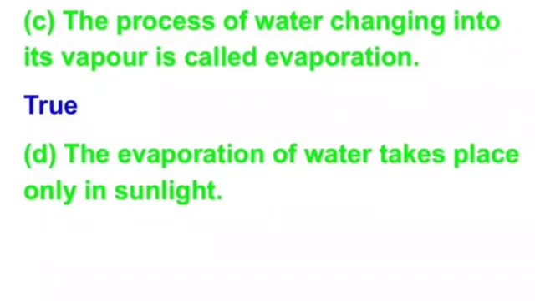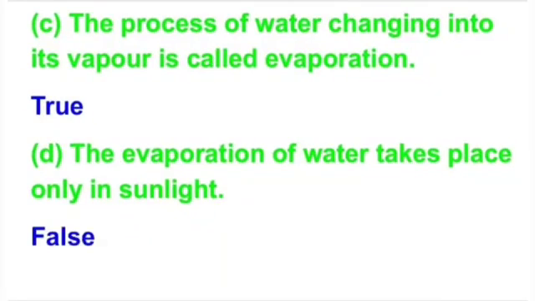No, this statement is not true because evaporation can take place by heating. Okay, so evaporation of water can also take place in the absence of light. Like if we are using any heating device like a press, then evaporation can also take place. That's why this statement is false.